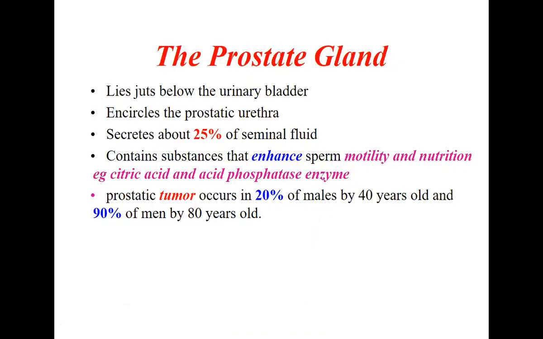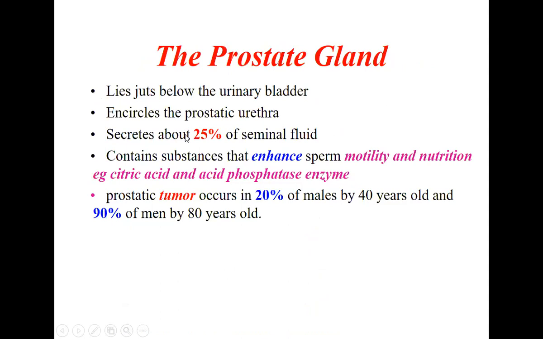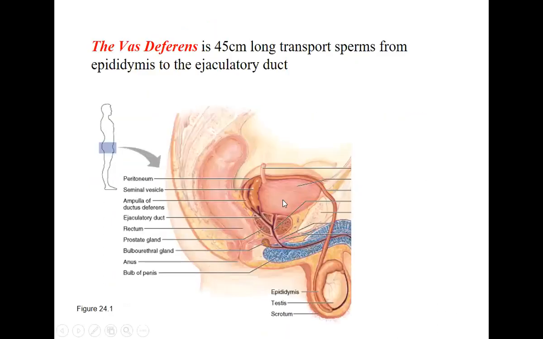Now, coming to the prostate gland. It lies below the urinary bladder, as you can see in this picture. It encircles the prostatic urethra. If you see in this previous picture, there is a urethra coming from the bladder. It is a long structure in case of male, so it passes through different structures. When it passes through the prostate, it is called the prostatic urethra.